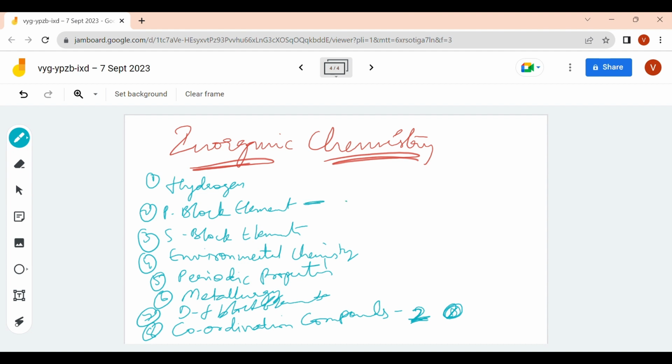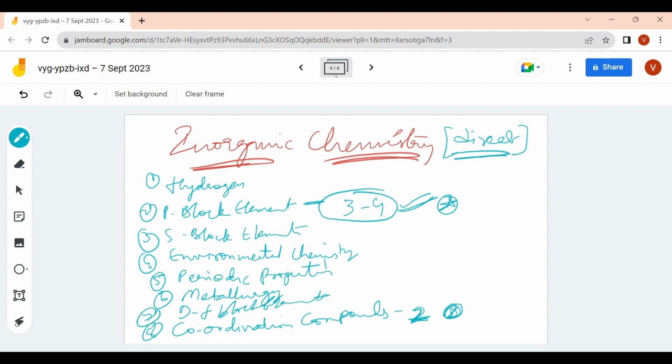In P block elements you get 3 to 4 questions. Very scoring chapter. In inorganic chemistry, all these you can keep the answer directly. You need not require any solving further. If you know the subject, if you read every bit of your material or textbook, NCERT, you will be able to solve this.